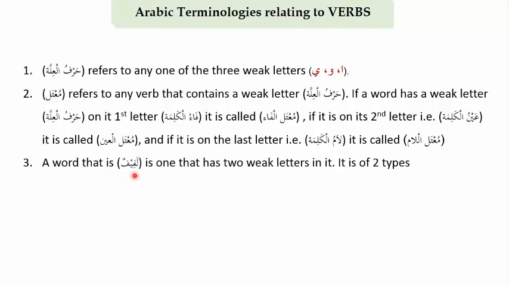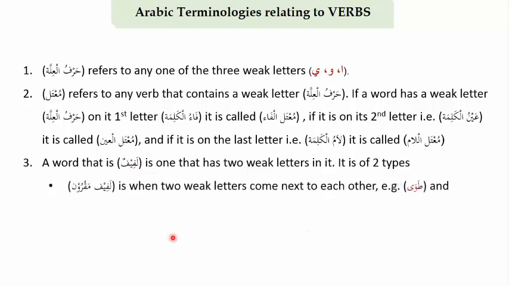A word that is Lafif is one that has two weak letters in it. So here, if it has one Harful Illah, we say it is Mu'tal, right? This one is Mu'tal also, but it is termed Lafif, and it is of two types. Lafifun Makrun is when two weak letters that appear in the verb come next to each other. Example, Tawa. The Waw and the Ya are both weak letters.